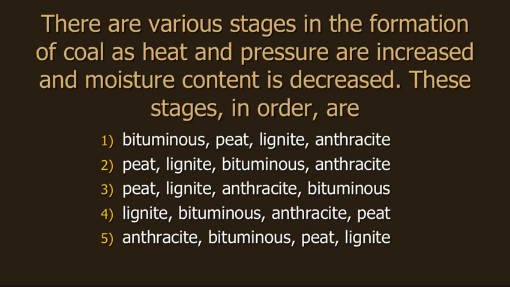So in this question, I'm asking you to put them in order. And by the way, in order, I'm talking about in their formation. Time and heat and pressure will decrease the amount of moisture that you find in coal. So the categories here have different amounts of moisture in them. They also have different amounts of carbon in them because of that. So the answer, as you're thinking while I'm talking, is 2. Peat, then lignite, then bituminous coal, and then anthracite.